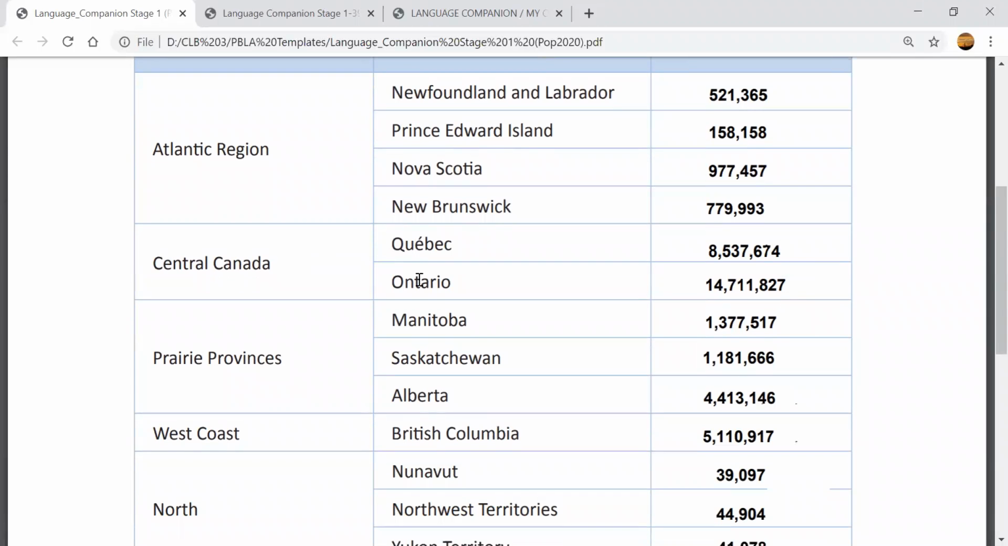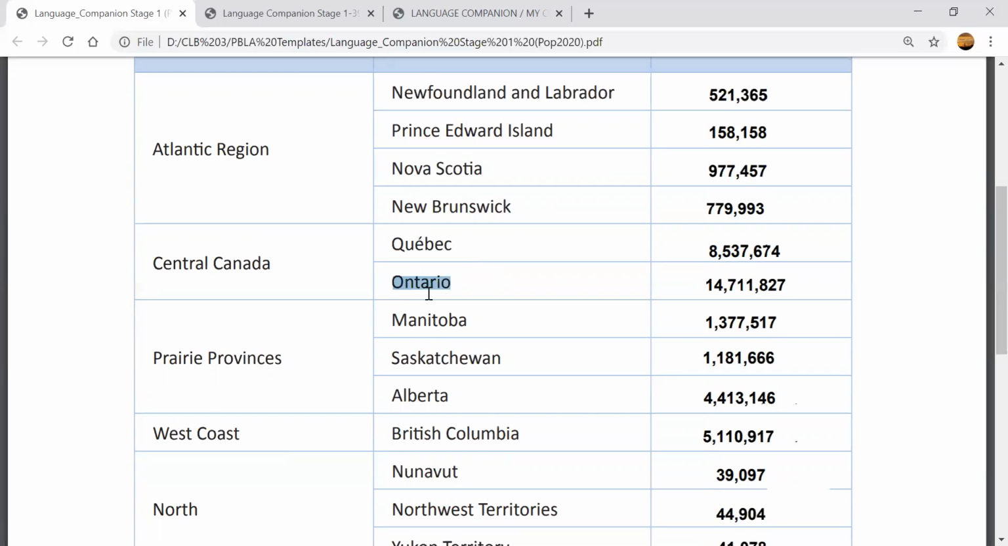Central Canada, Quebec, and Ontario. What do you think? Do you think there will be more population in Quebec and Ontario or less? Let's look. Quebec has 8,537,674 people. So this is now in the millions. And remember, Quebec is the biggest province in Canada. It is so big, right? But there's only 8 million people.